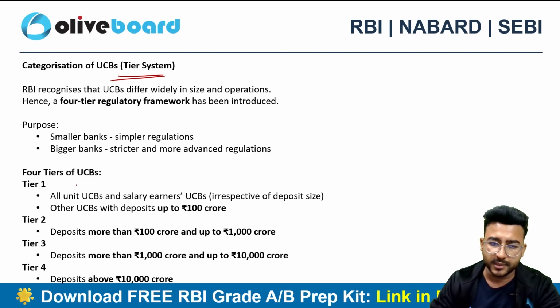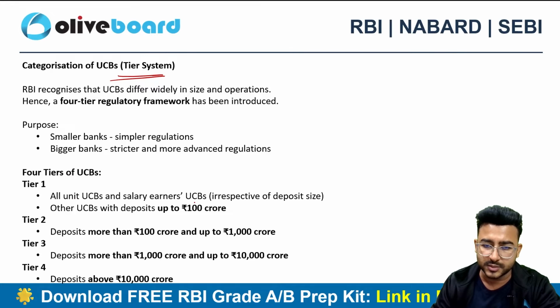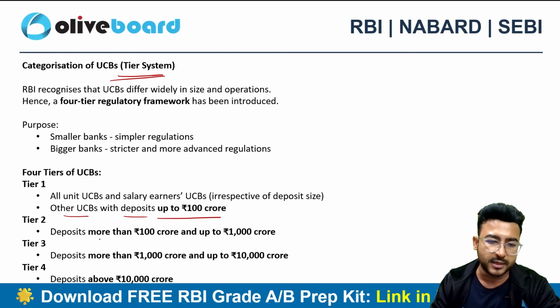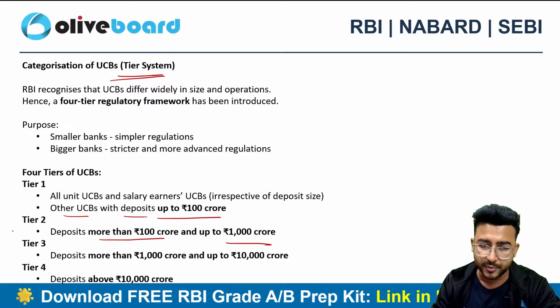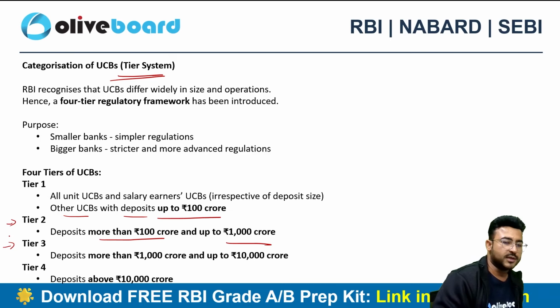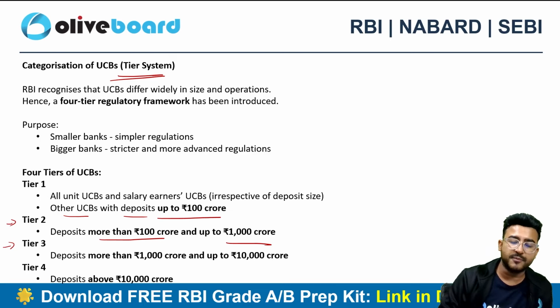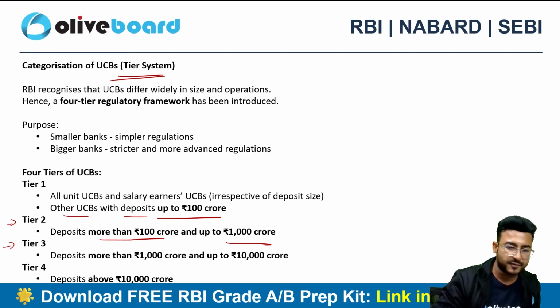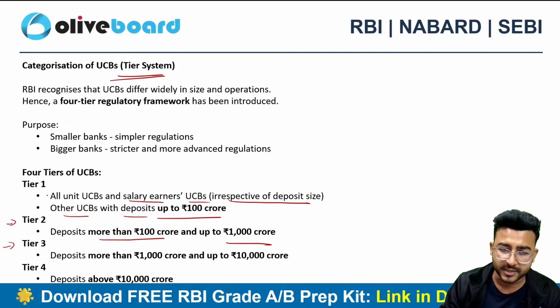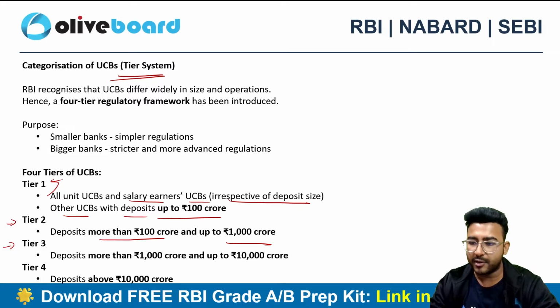If I talk about tier 1, all unit UCBs and salary earners UCBs will be there, and other UCBs with deposits up to 100 crore. So if you have deposits up to 100 crore, you will fall in tier 1. If you have more than 100 crore but up to 1000 crore deposits, tier 2 is the criteria for you. Tier 3, deposits more than 1000 crore but up to 10,000 crore, and if deposits cross 10,000 crore, then tier 4 classification is for you. But all unit UCBs and salary earners UCBs, irrespective of the deposit size, will be part of tier 1.